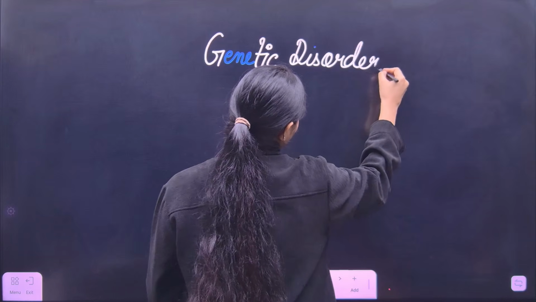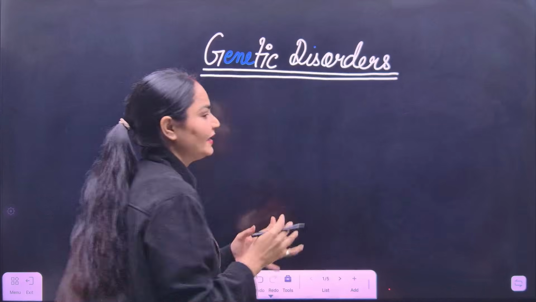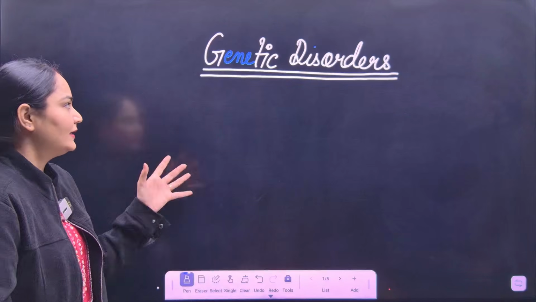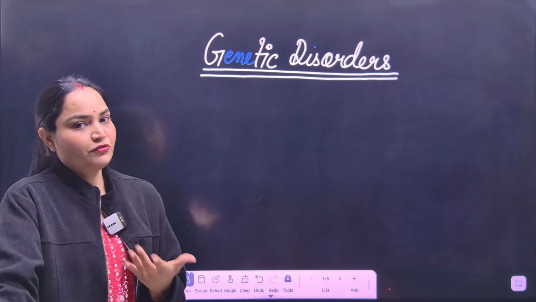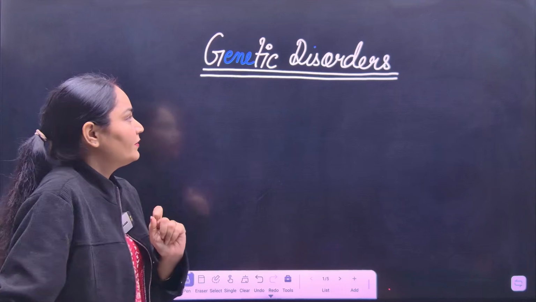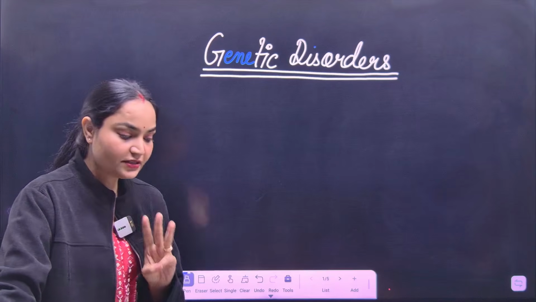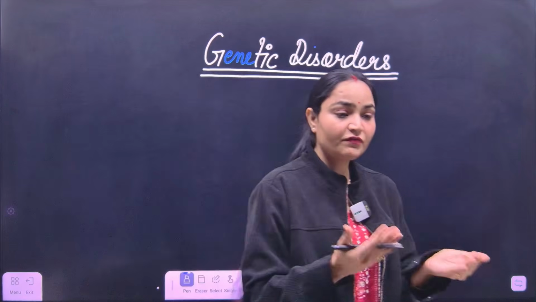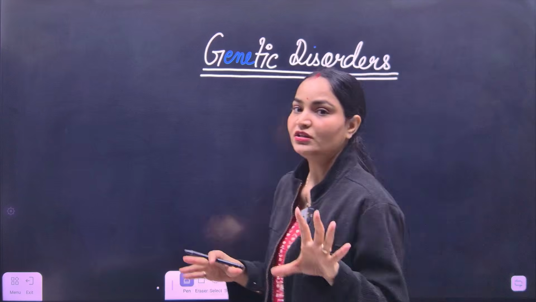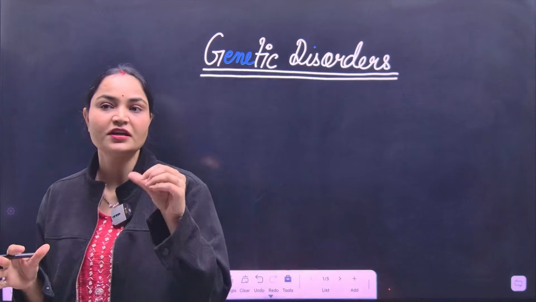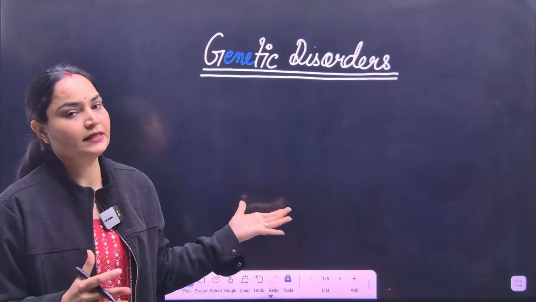If you are a NEET aspirant or a CSIR aspirant or a biology student in total, then this is an important topic for your examination or preparation. So what about genetic disorders? There are mainly three types of genetic disorder which we will talk about in this lecture. But first of all, we will learn about the gene. What is a gene? Because if we know about the gene, then we are able to understand what a genetic disorder is.